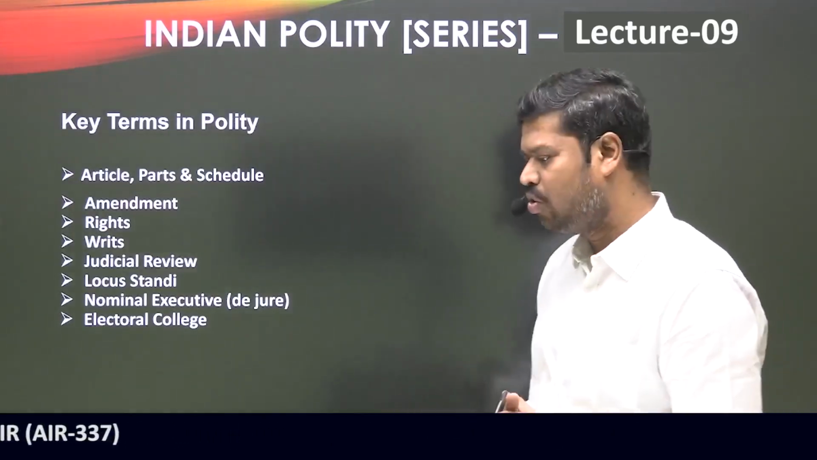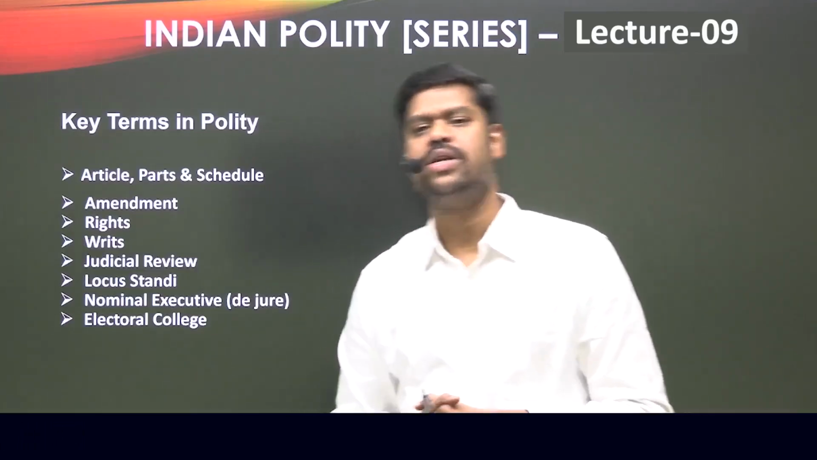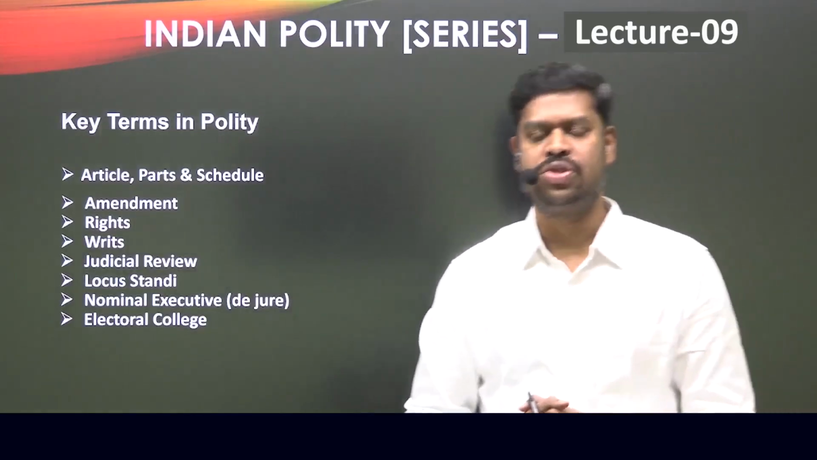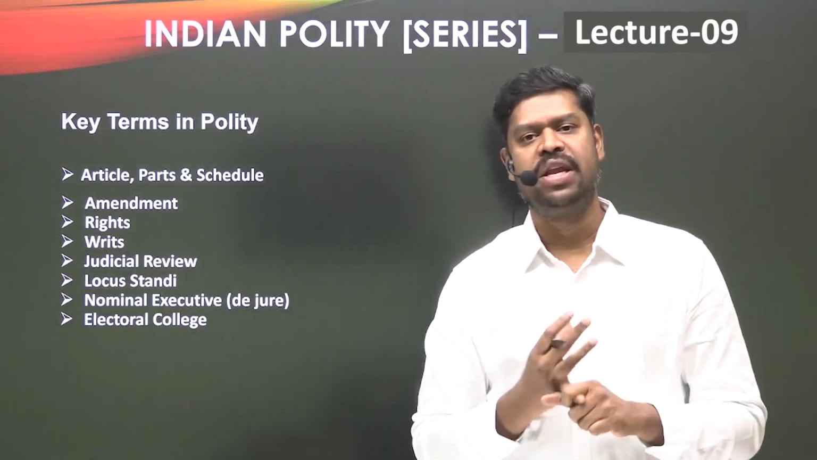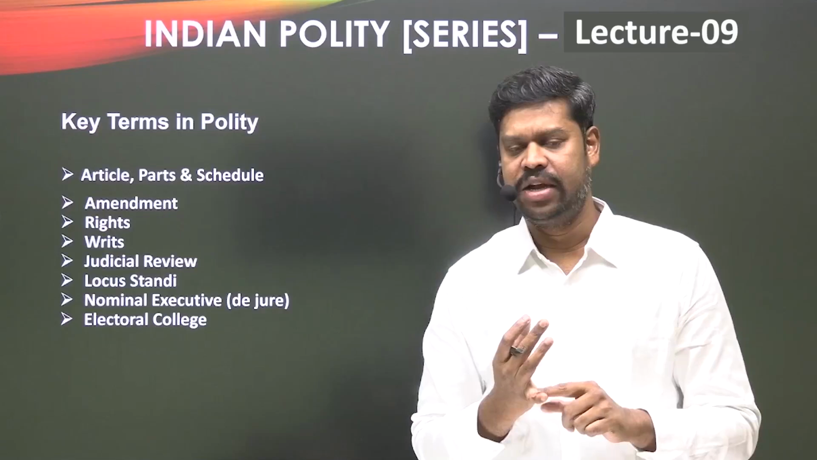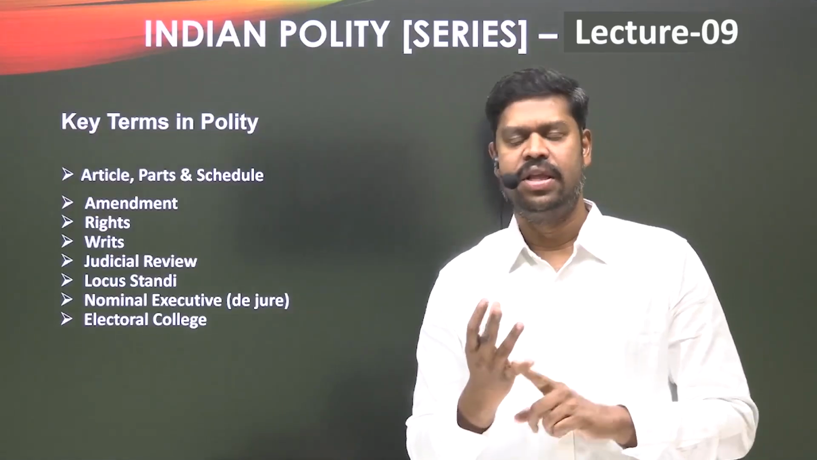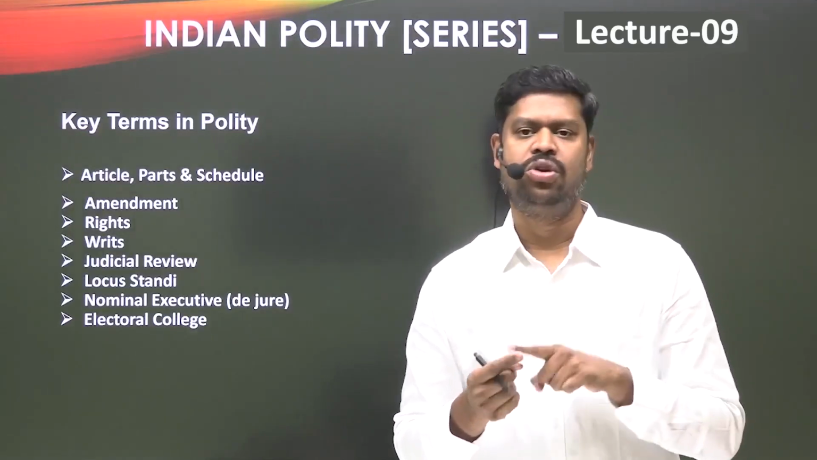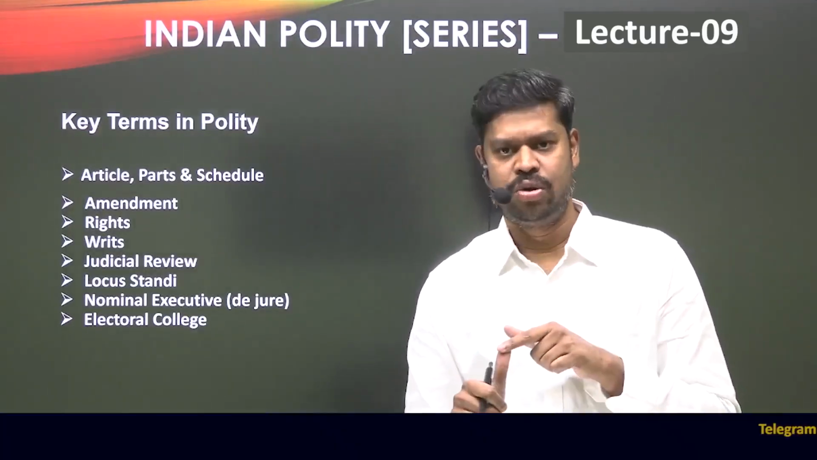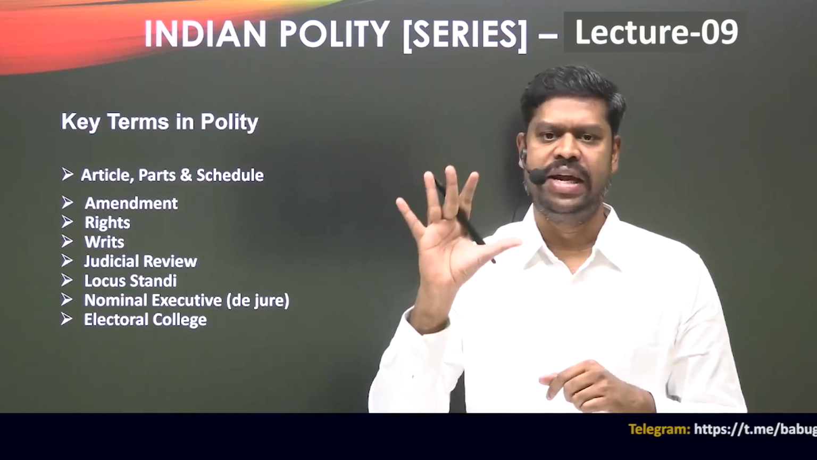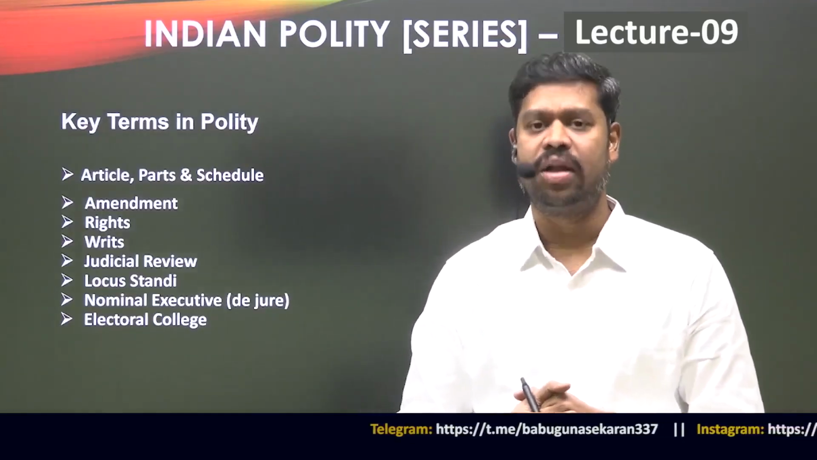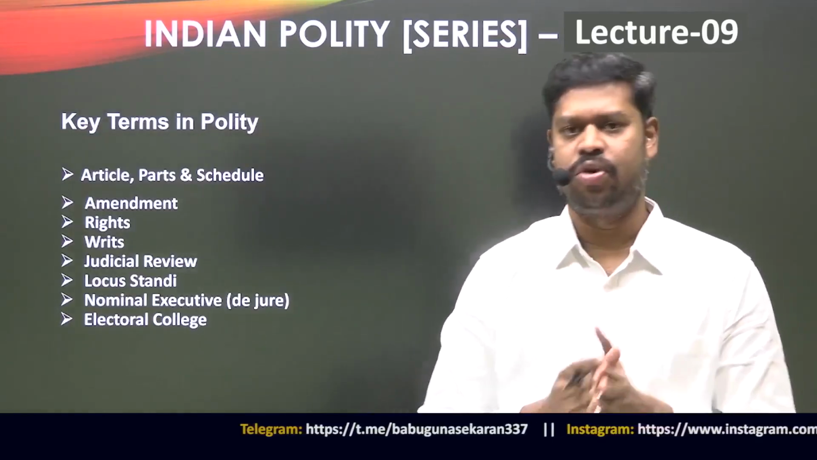In fact, under the Constitution of India, the courts can issue 5 types of writs. So what are the writs that can be issued? The Supreme Court of India can issue 5 types of writs: the writ of habeas corpus, the writ of mandamus, the writ of prohibition, the writ of certiorari, and the writ of quo warranto. These are the 5 types of writs that can be issued by the Supreme Court under Article 32. That is very, very important.